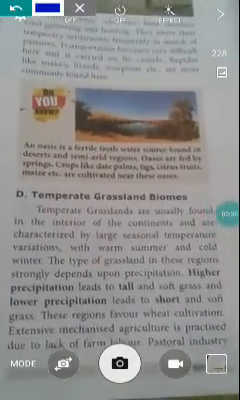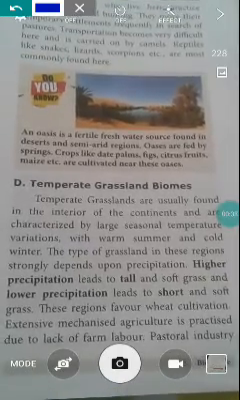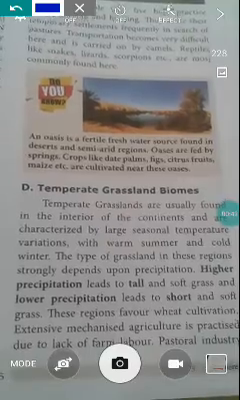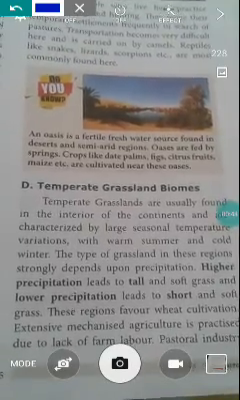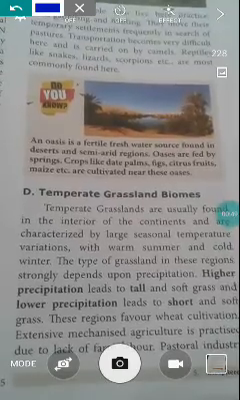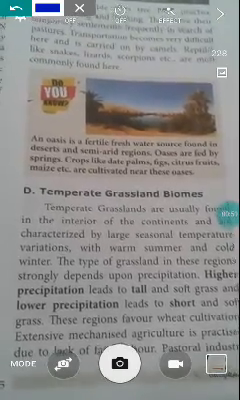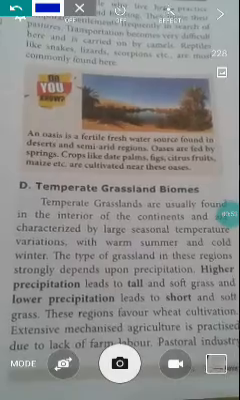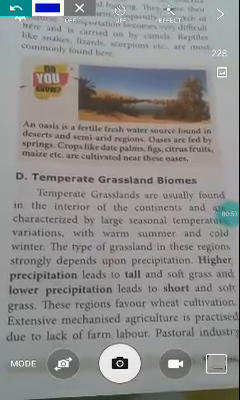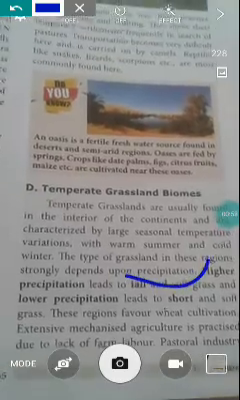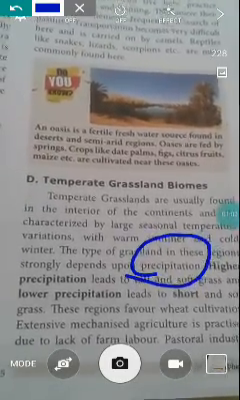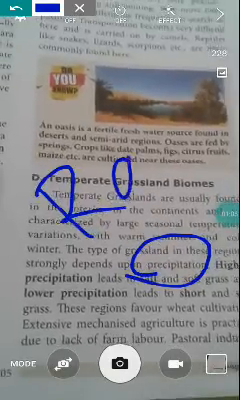Temperate grassland biomes. The temperate grasslands are usually found in the interior of the continent and are characterized by large seasonal temperature variation, with warm summers and cold winters. Mostly these temperate grassland biomes are found in the interior of the countries. The type of grassland in this region strongly depends upon the precipitation, meaning rainfall.